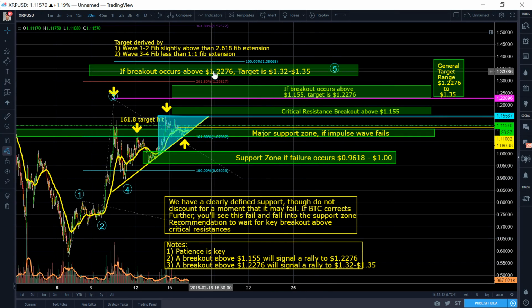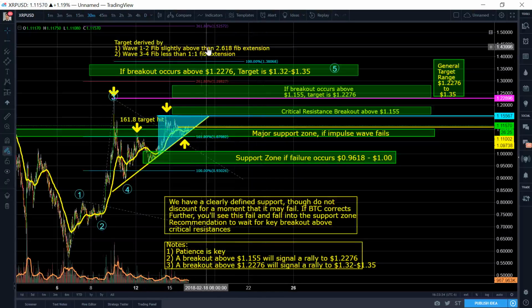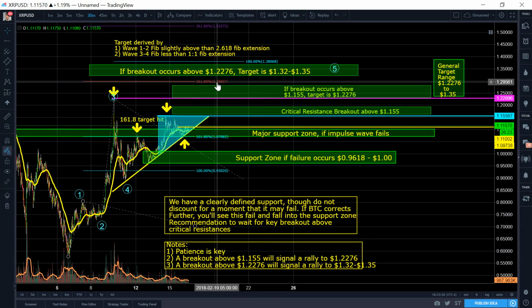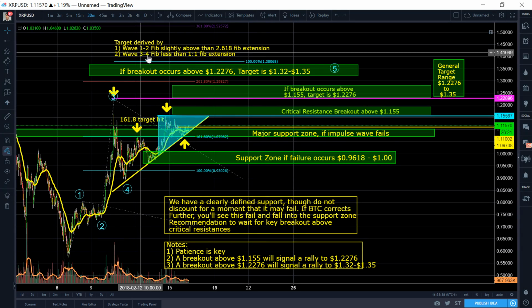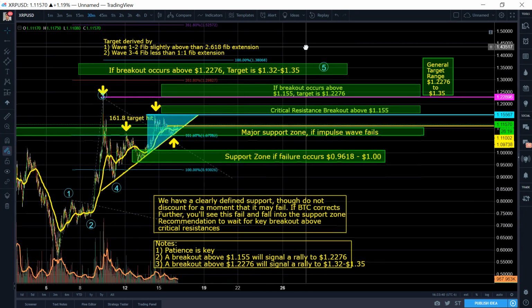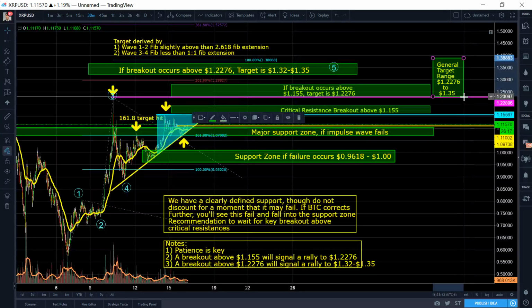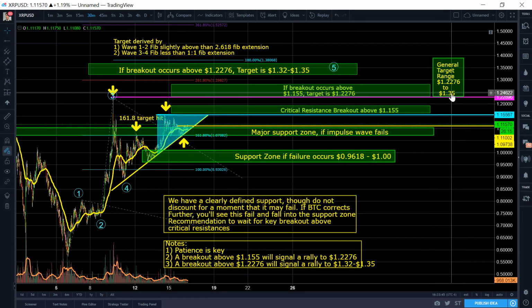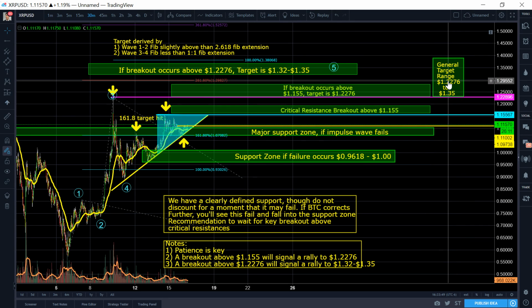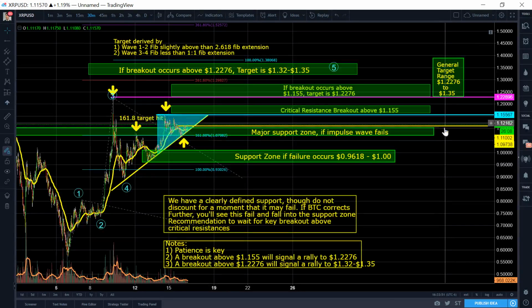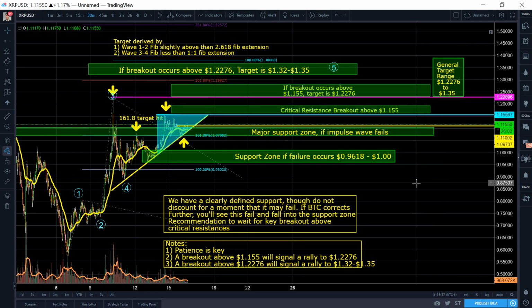there. And guess what? We're targeting now exactly between waves 1 and 2 fib extensions, 2.618, and wave 3 and 4 fib extensions, 1 to 1. Cool. So now, the general target range is roughly $22.76 all the way to $135. So those are basically the general ranges, in my opinion, that it will most likely reach.